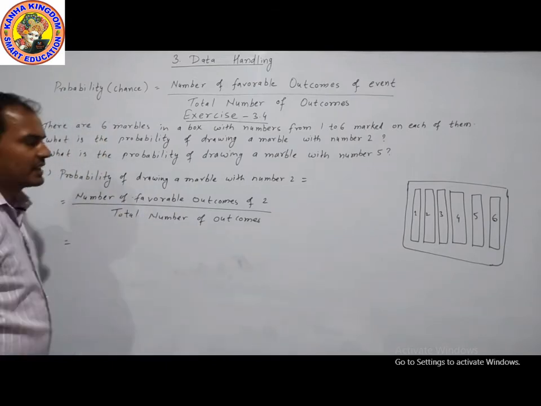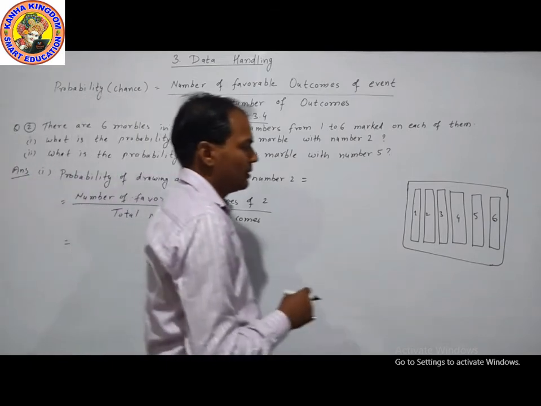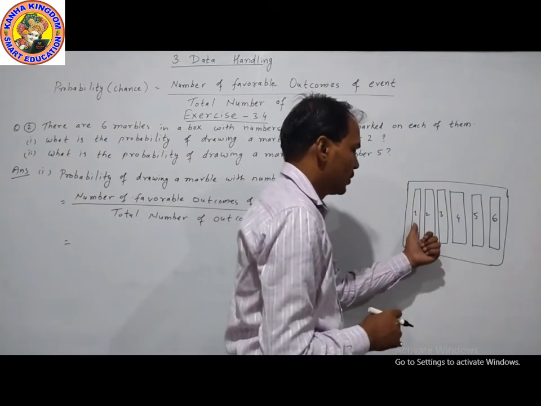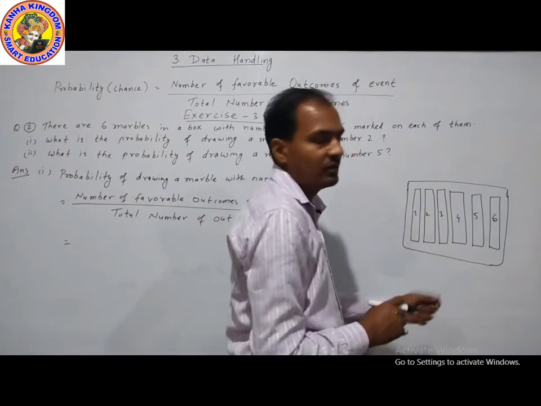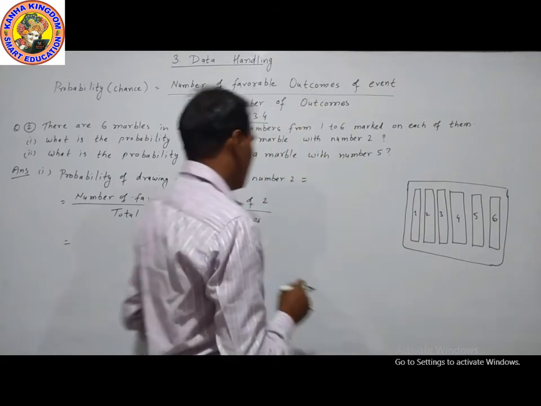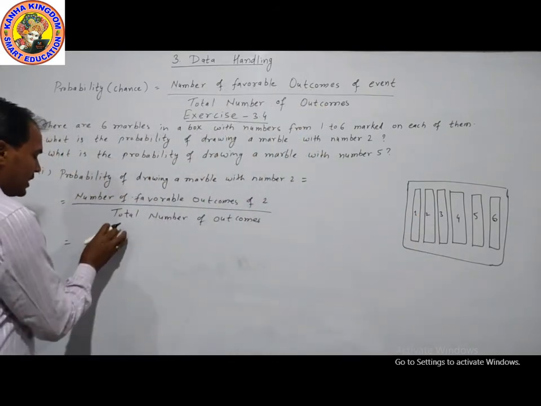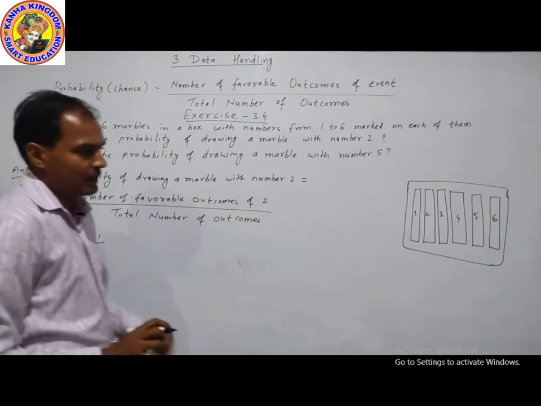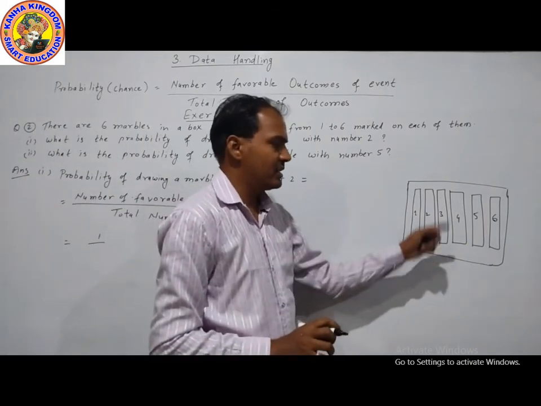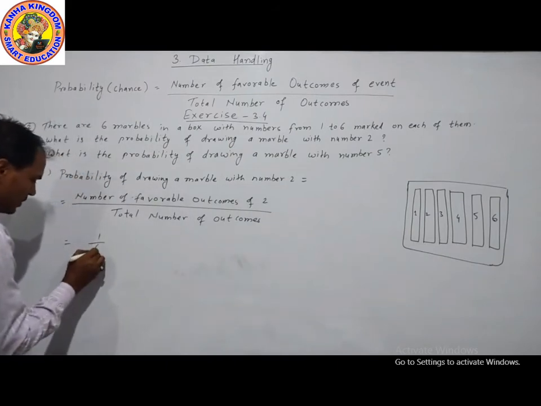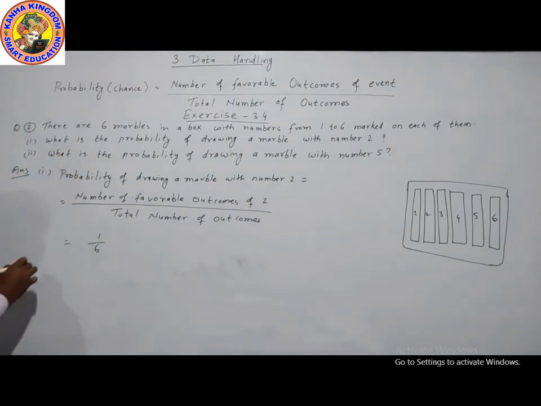So what is the favorable outcome for 2? Only one marble has the number 2, so the number of favorable outcomes is one. The total number of outcomes, the total number of marbles, is 6, so the answer is 1 by 6.